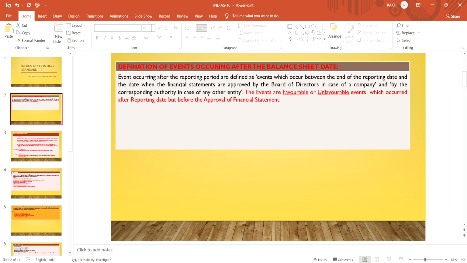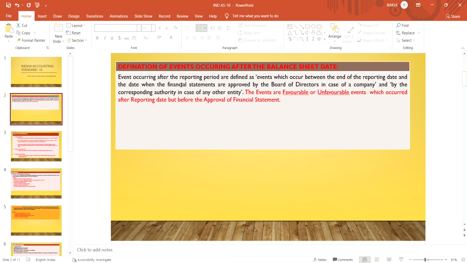So what does it mean? That any event occurring after the reporting period, reporting period means 31st March, and before the approval of the financial statements by the board of directors in the meeting.